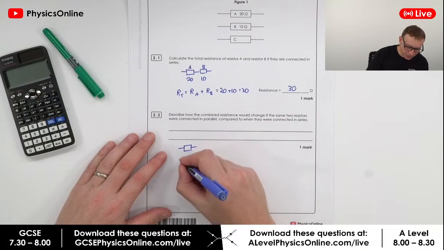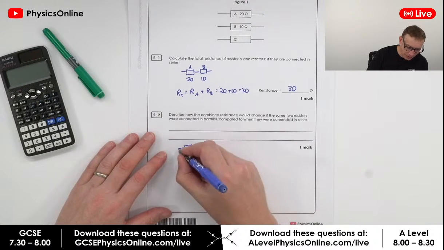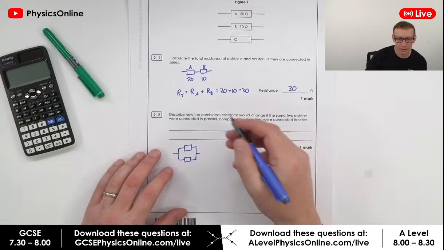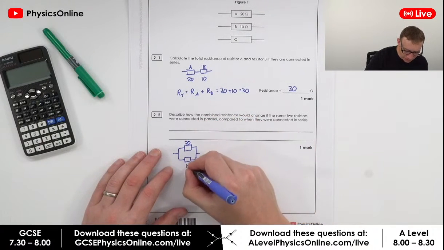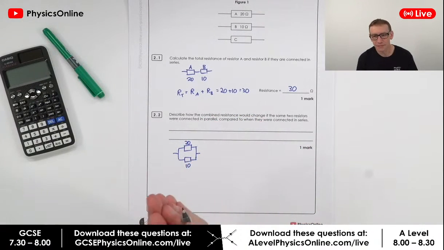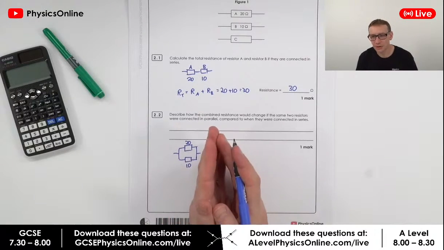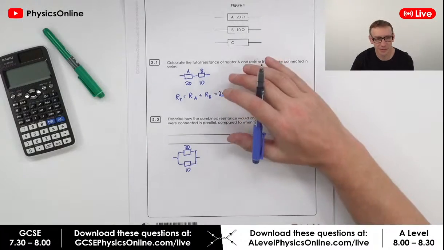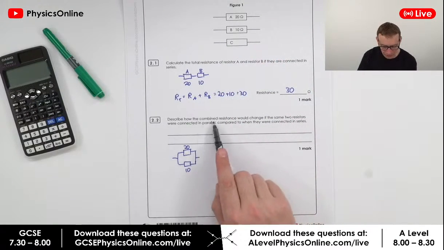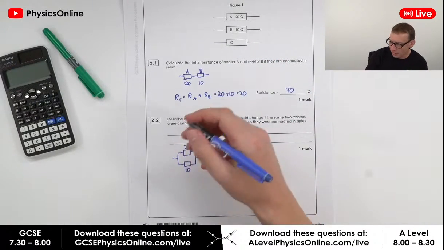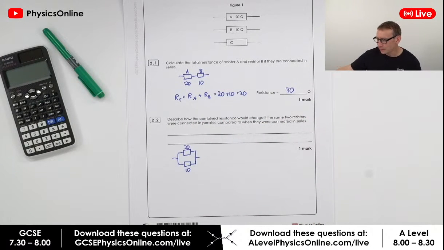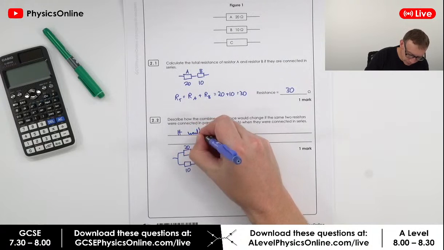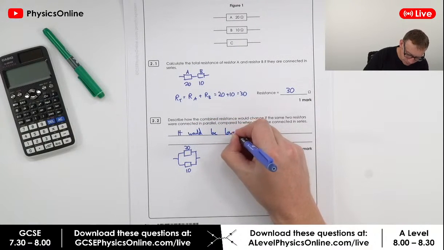Now, I know that somebody's already actually worked this out. Now, for AQA, you don't actually have to be able to calculate resistors in parallel. So we've got a 20 ohm and a 10 ohm. But now what we have, the total resistance would decrease compared to when they're in series. Excellent answers that people are putting in, by the way. So describe how the combined resistance would change. We can basically say that it would be lower. Okay.